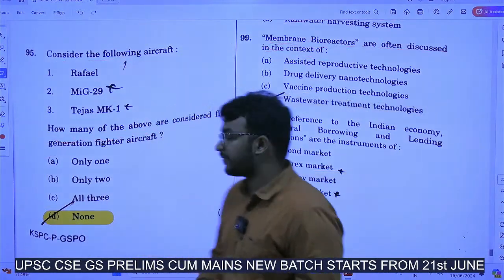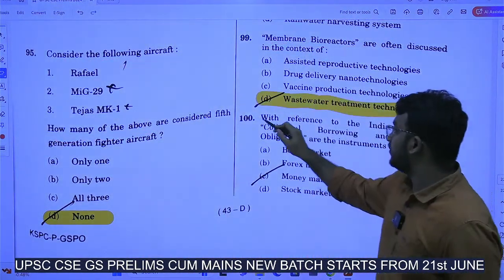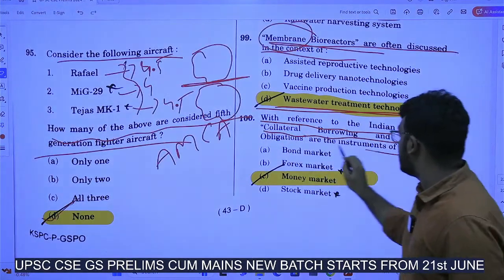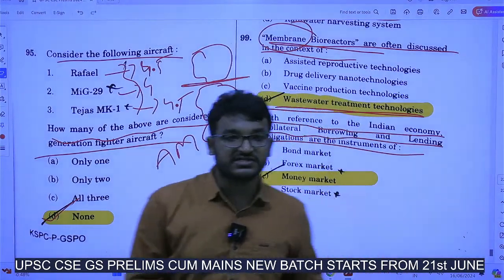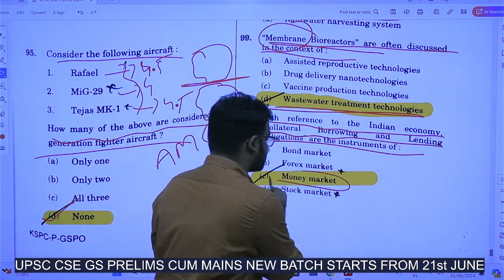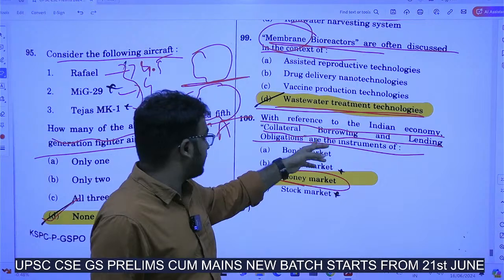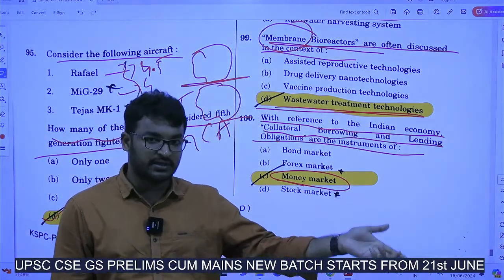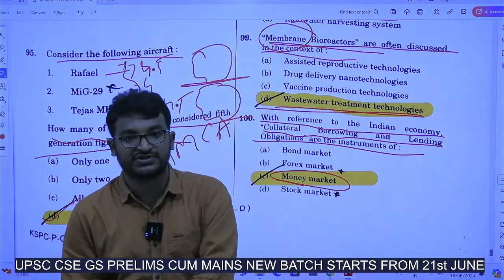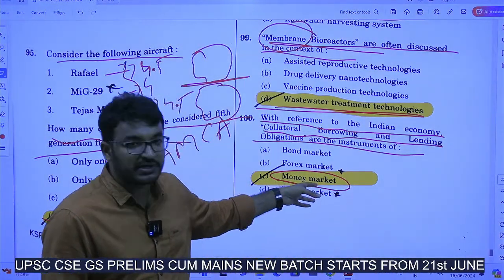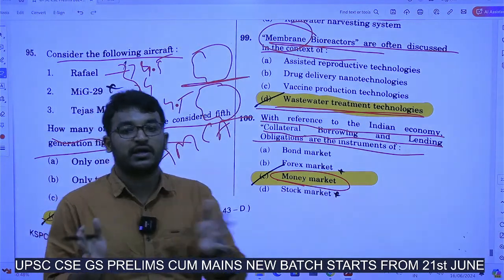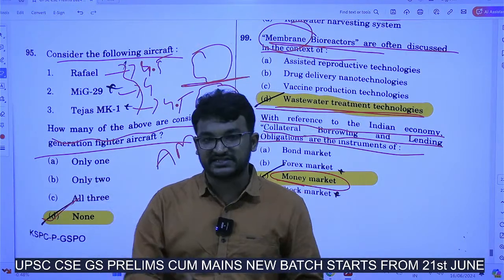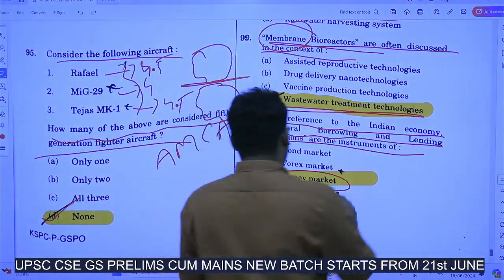So, answer is none. Now, with reference to the Indian economy, collateral borrowing and lending obligations are the instrument of, this is of course a static part. This is a money market instrument. In this collateral borrowing and lending obligations, what happens is we will be using some instrument as collateral and we will be taking short term loans. Since it is a short term loan, it belongs to money market. Money market means loans or financial transactions which are having validity of less than 365 days, less than 1 year. So answer is money market here.